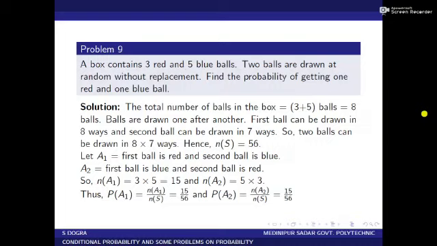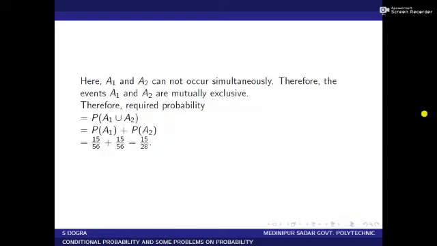So P of A1 equal to n of A1 by n of S, that is equal to 15 by 56, and P of A2 equal to n of A2 by n of S, which is also equal to 15 by 56.